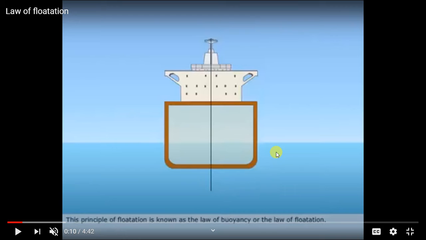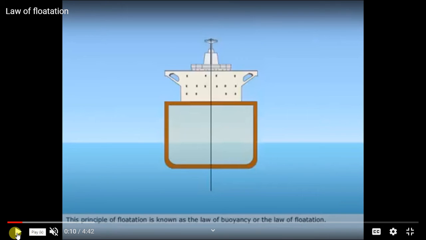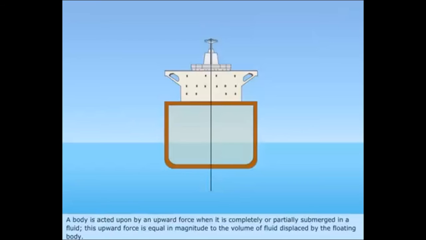When a body is immersed in a liquid, two forces act on the body. The very first force is the weight of the body W, which acts vertically downward, and it has a tendency to sink the body. A body is also acted upon by an upward force when it is completely or partially submerged in a fluid.